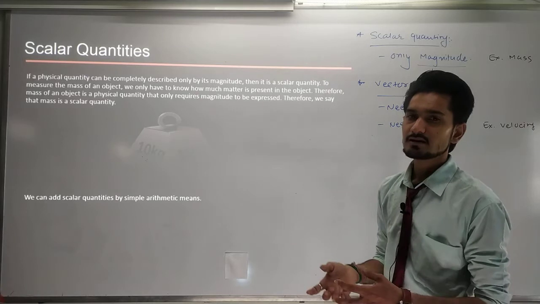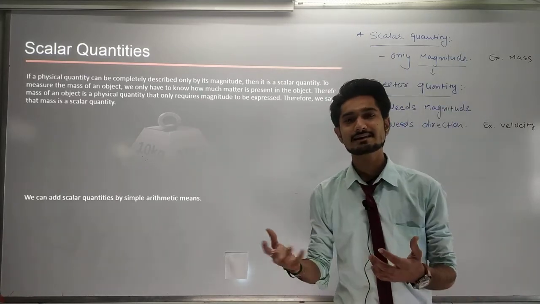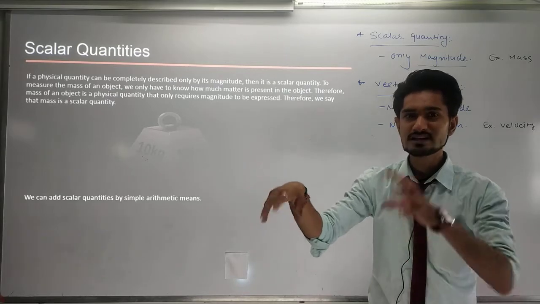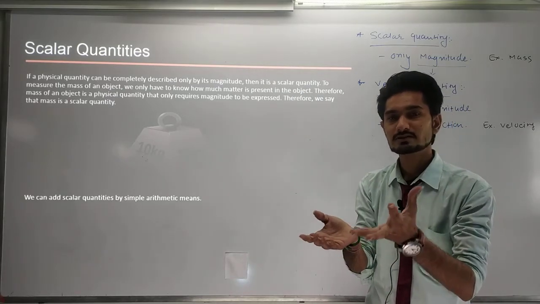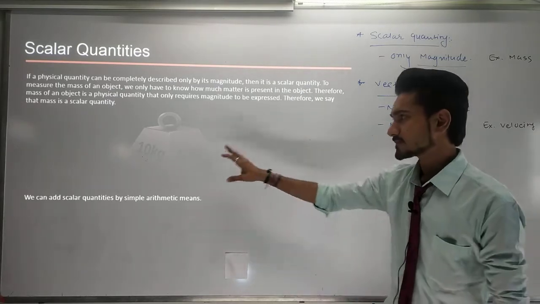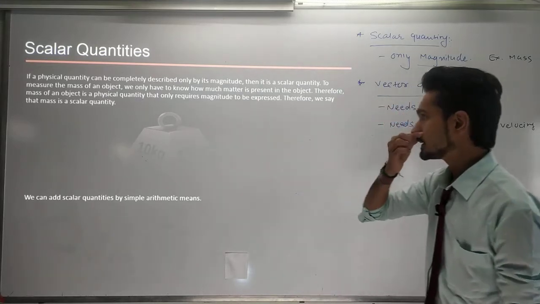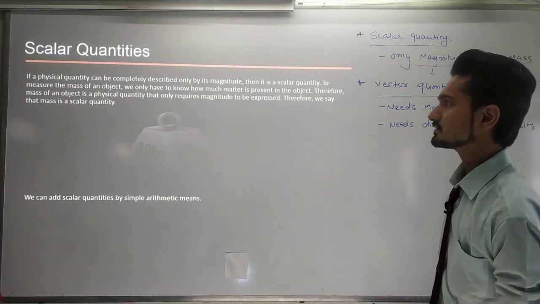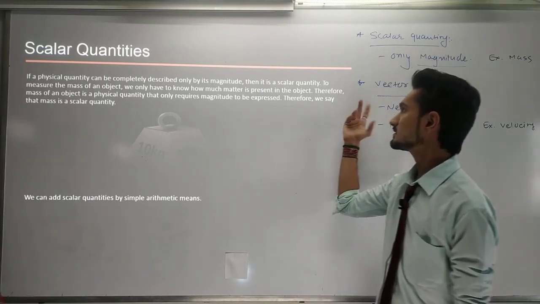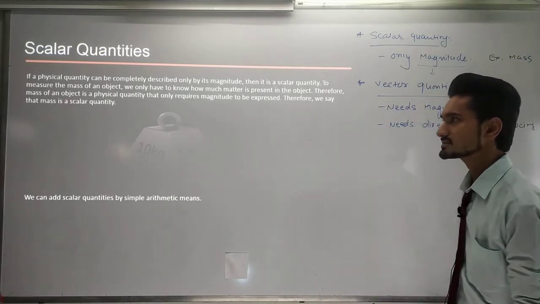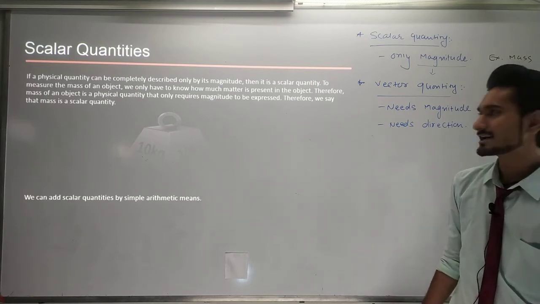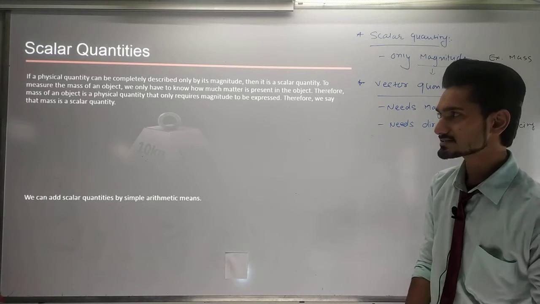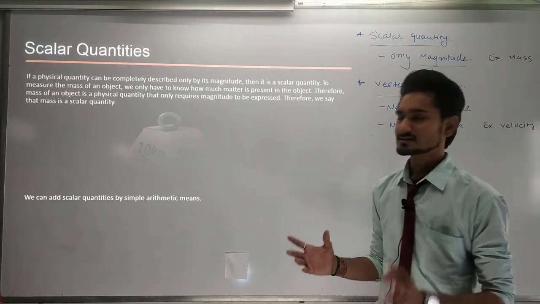If you go to the bazaar, you have seen the shopkeeper put some weights to measure whatever thing you are buying. So these are the weights, and it is a scalar. To measure the mass of an object, we only need to know how much matter is present in the object. Therefore the mass of the object, a physical quantity, only requires magnitude to be expressed. Therefore, we say that mass is a scalar quantity.